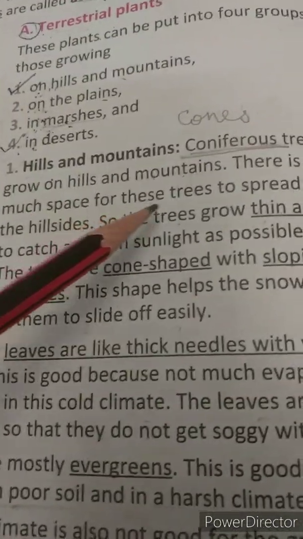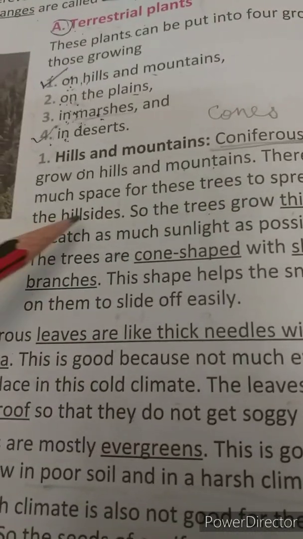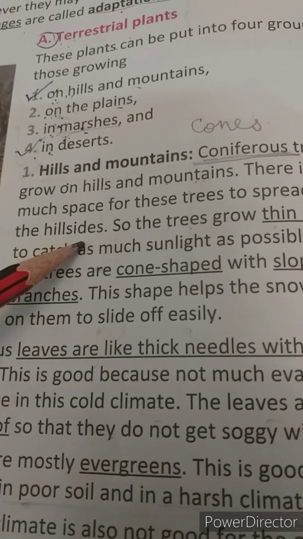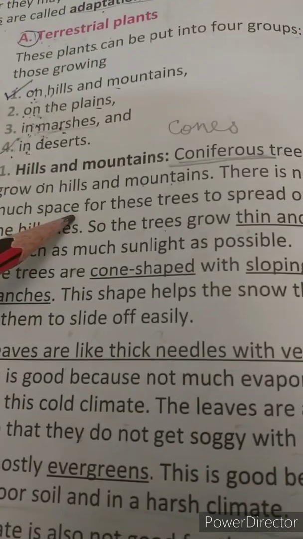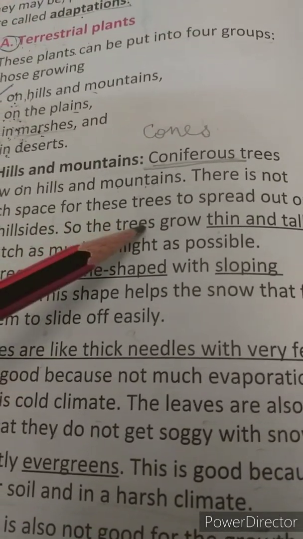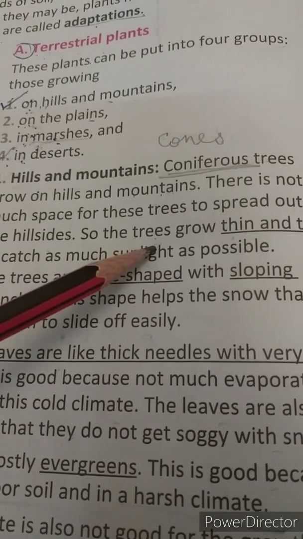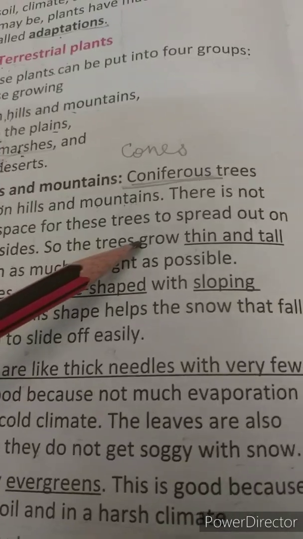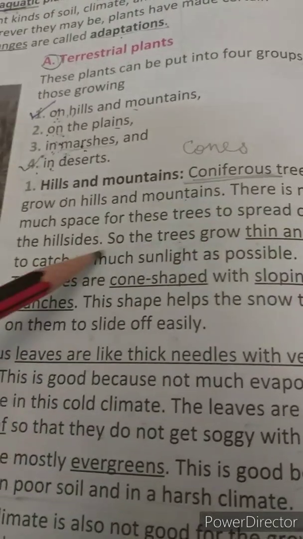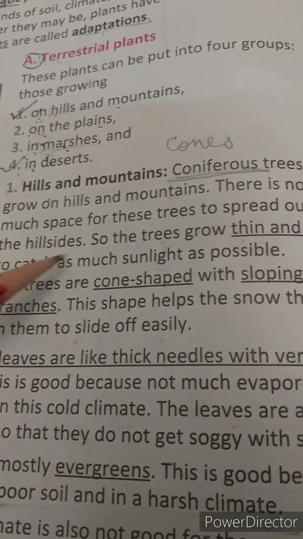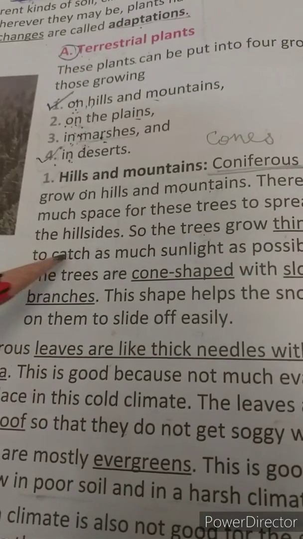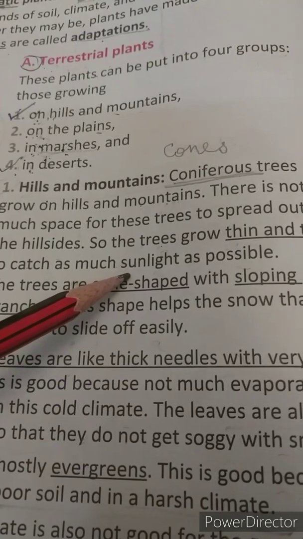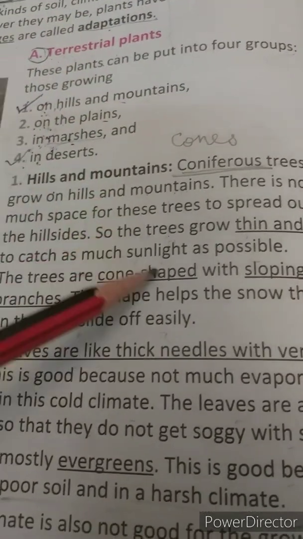There is not much space for these trees to spread out on the hillside. There are too many trees on the hills, so they do not find much space. So what do they do, children? They require a huge amount of sunlight, so they grow thin and tall, tall to catch as much sunlight as possible.